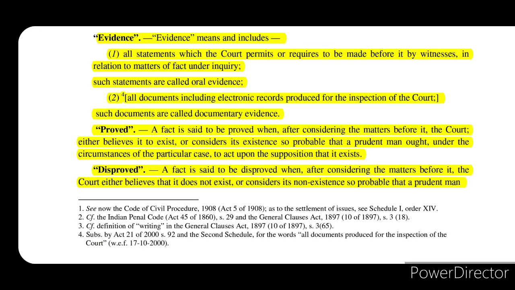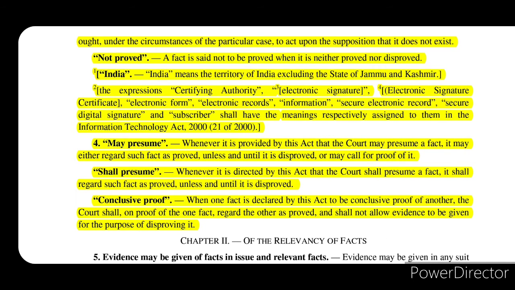Now what is disproved? A fact is said to be disproved when, after considering the matters before it, the court either believes that it does not exist or considers its non-existence so probable that a prudent man ought, under the circumstances of the particular case, to act upon the supposition that it does not exist. So it is basically the exact opposite of proved.